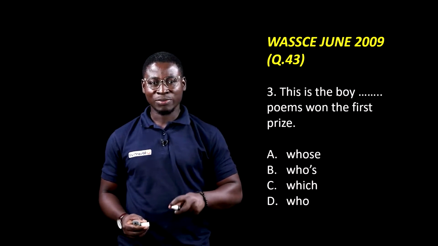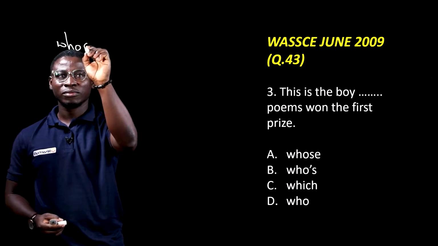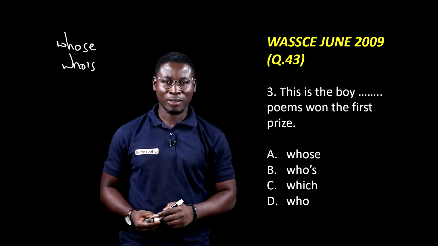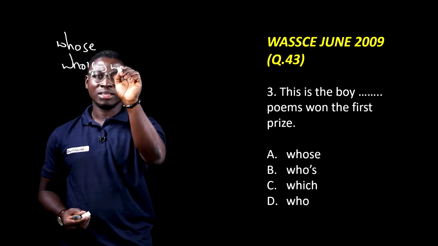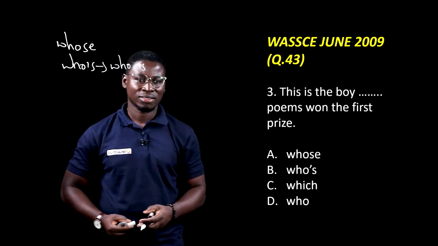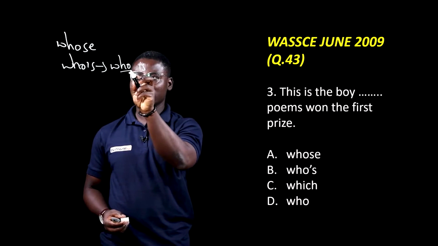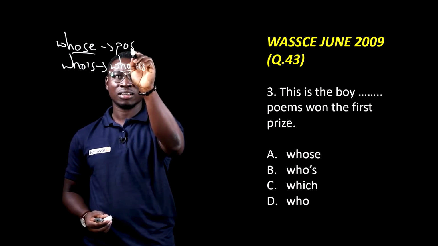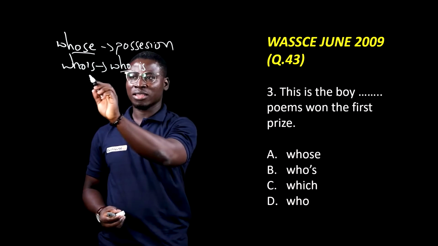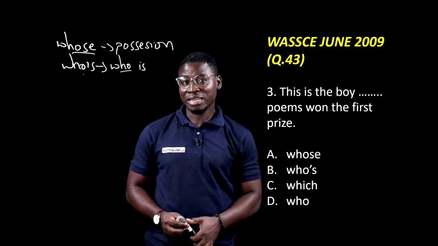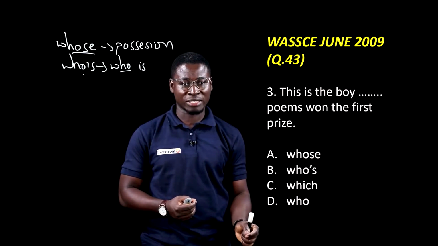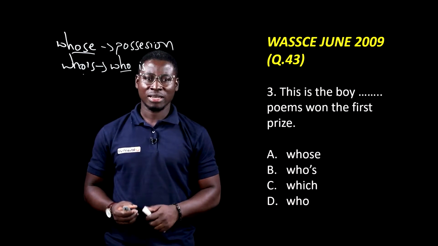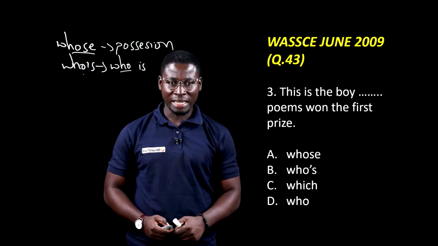things. So the answer is between whose and who's. Now take note, who's means who is. So you don't have to confuse this and that. Whereas whose shows possession, who's is the short form of who is. And you can say this is the boy who is poems won the first prize. So the answer is whose. This is the boy whose poems. So the answer is option lettered A.